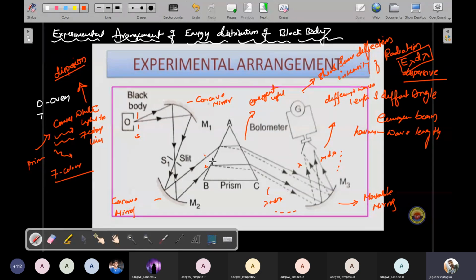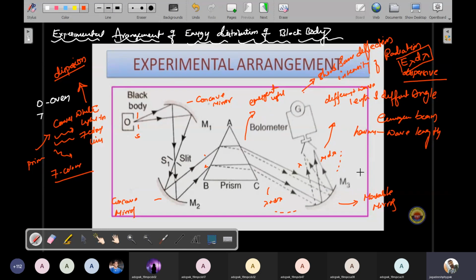The experiment was repeated. The bolometer is used to obtain different wavelength maxima, and the mirror M3 was rotated. I already told you this M3 mirror is rotated about a vertical axis, vertically, so different maxima were detected.